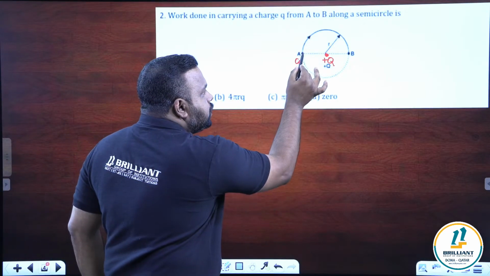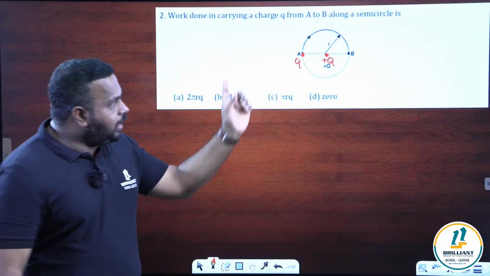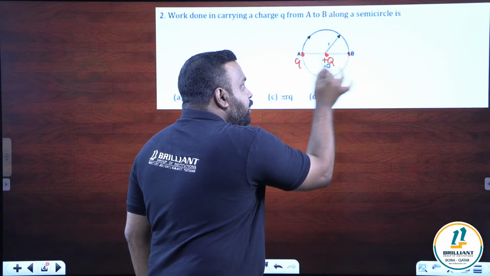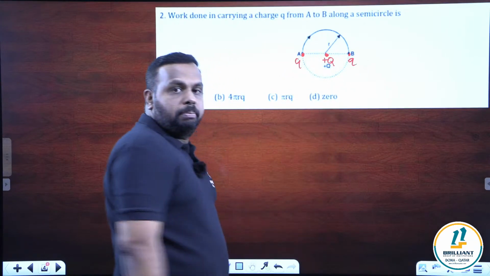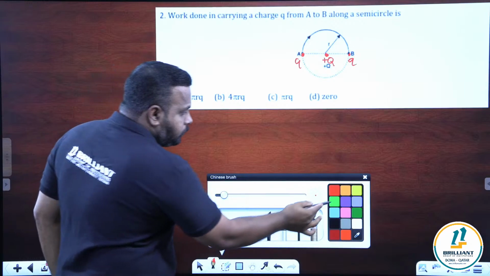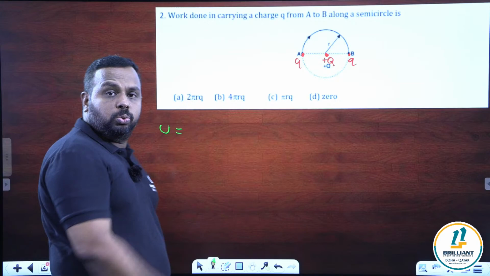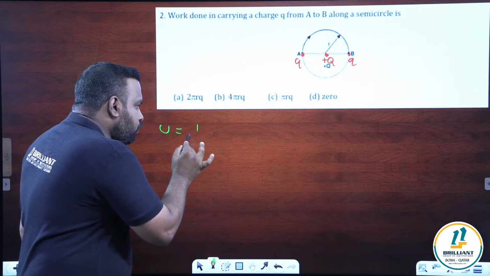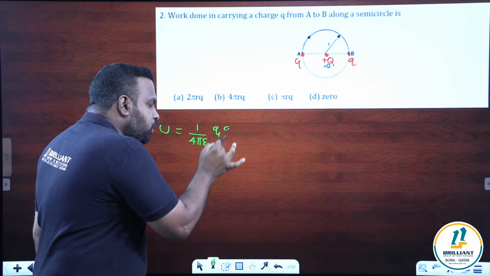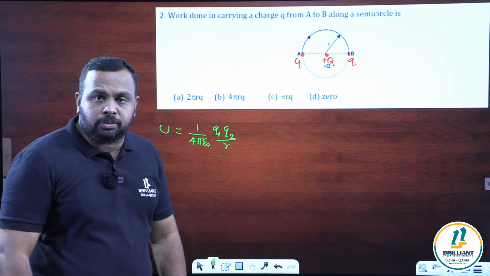What is the initial point? It's A. So we are placing a charge Q at the point A. And then what is the final point? It's at B. So initial point is A, final point is B. What is the formula for electric potential energy of a system of two charges? I think all of you know the answer. Potential energy of a system of two charges, U is equal to 1 by 4 pi epsilon naught Q1 Q2 by R. It is the expression for the potential energy of a system of two charges.